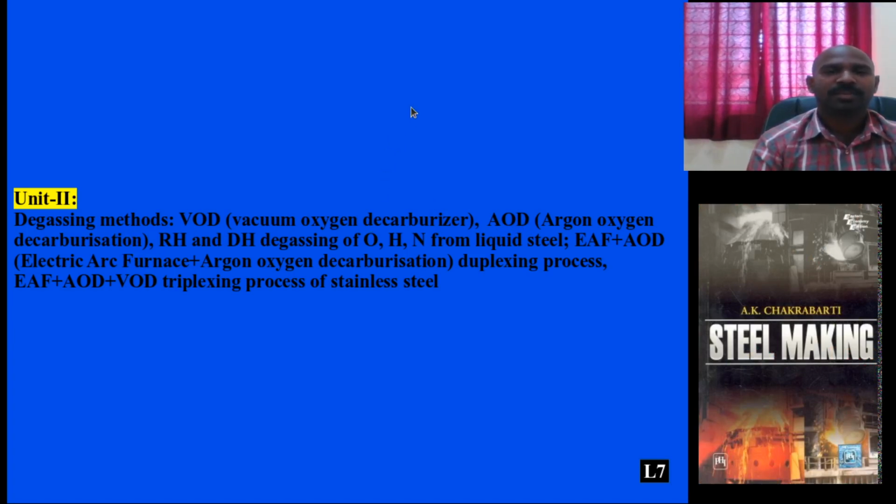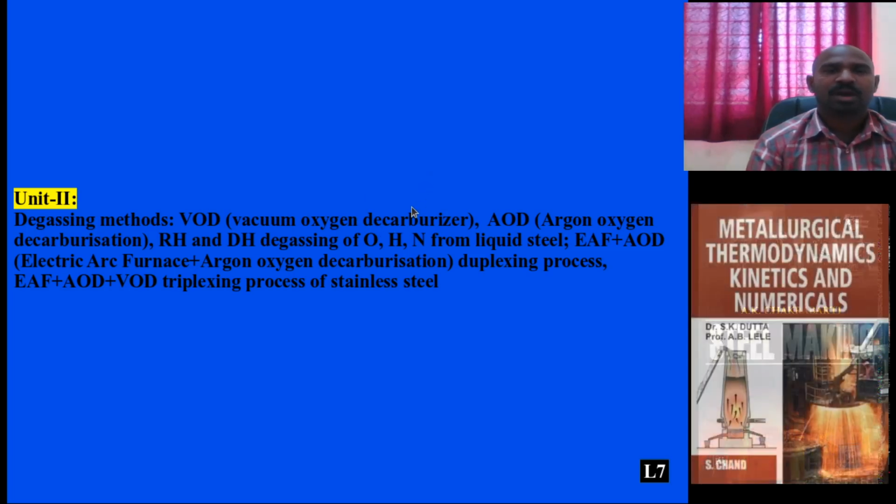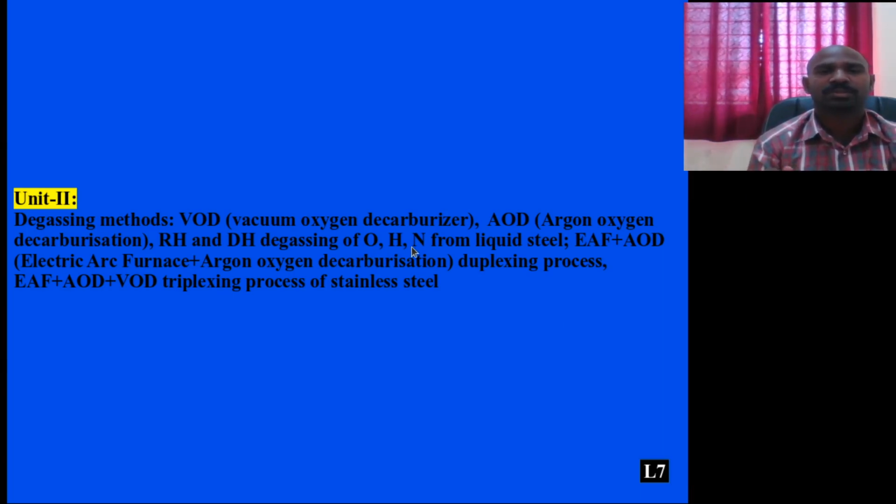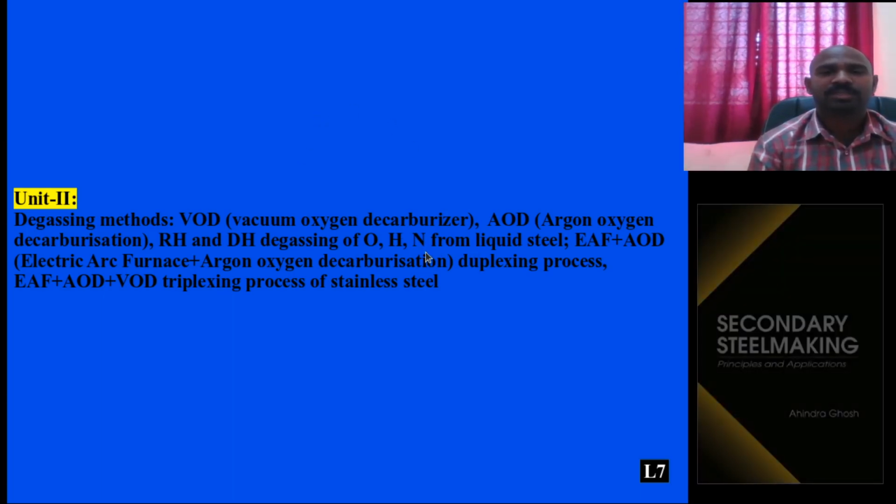VOD focuses on carbon reduction under vacuum conditions, and there are circulating degassing methods such as RH and other degassing methods. They focus on reducing oxygen, hydrogen, nitrogen and, to some extent, carbon after primary steel making.